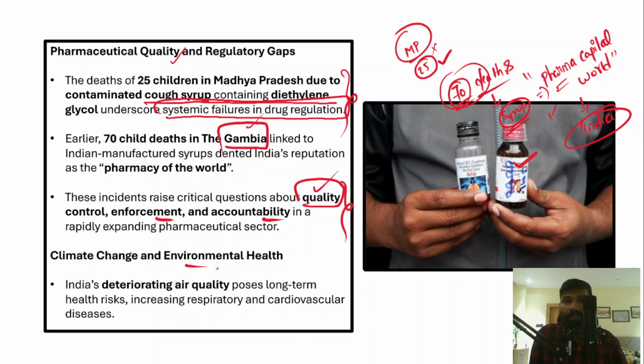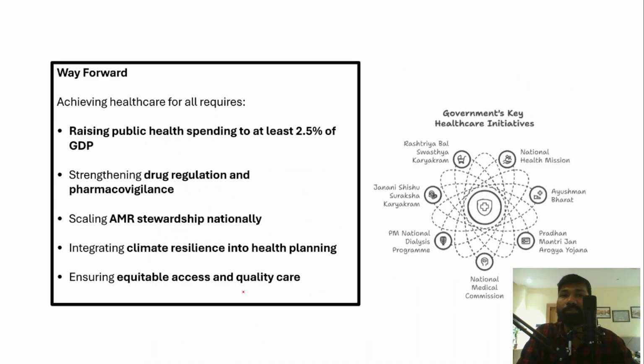And climate change and environmental health is also another very important area. Why? Because India has been facing a number of issues because of climate change. One such issue is poor air quality or air pollution. This also poses long-term health risks, for example respiratory health problems and even cardiovascular diseases. Right, so these are the problems that the Indian healthcare system has been facing.